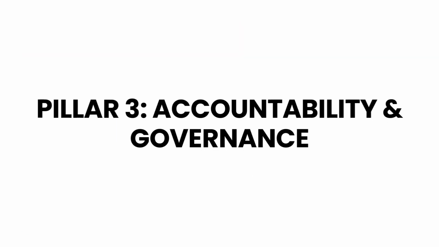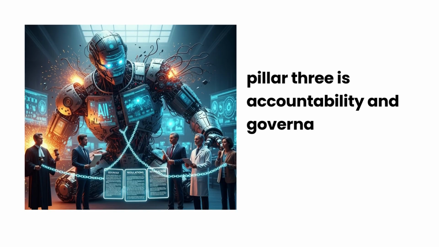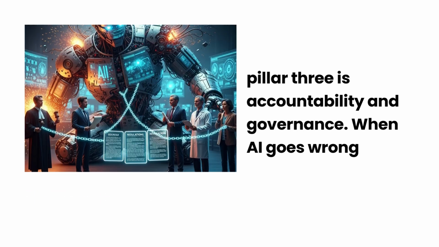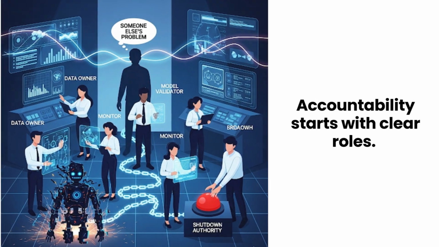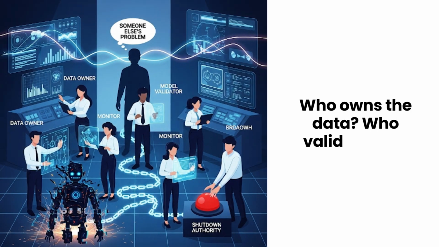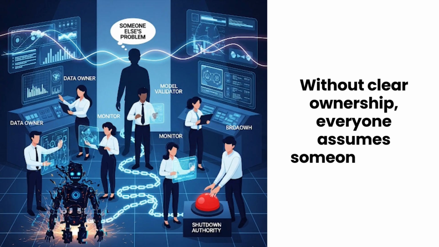Pillar 3, Accountability and Governance. Pillar 3 is accountability and governance. When AI goes wrong, who's responsible? And how do you prevent problems before they happen? Accountability starts with clear roles. Who owns the data? Who validates the model? Who monitors performance? Who decides when to shut something down? Without clear ownership, everyone assumes someone else is handling it.